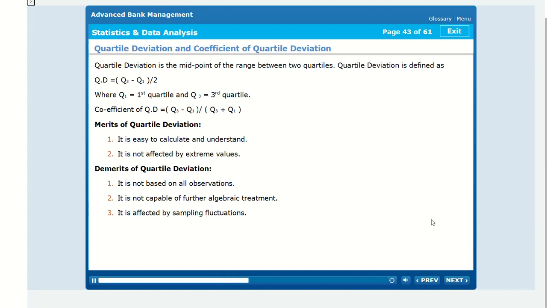Merits of quartile deviation. 1. It is easy to calculate and understand. 2. It is not affected by extreme values. Demerits of quartile deviation. 1. It is not based on all observations. 2. It is not capable of further algebraic treatment. 3. It is affected by sampling fluctuations.